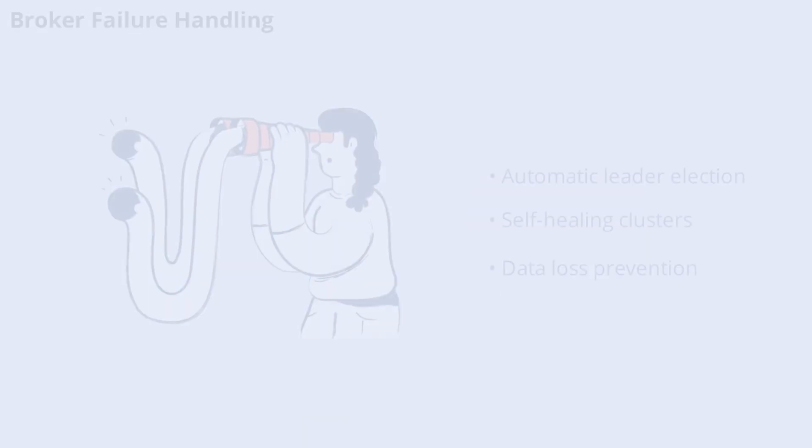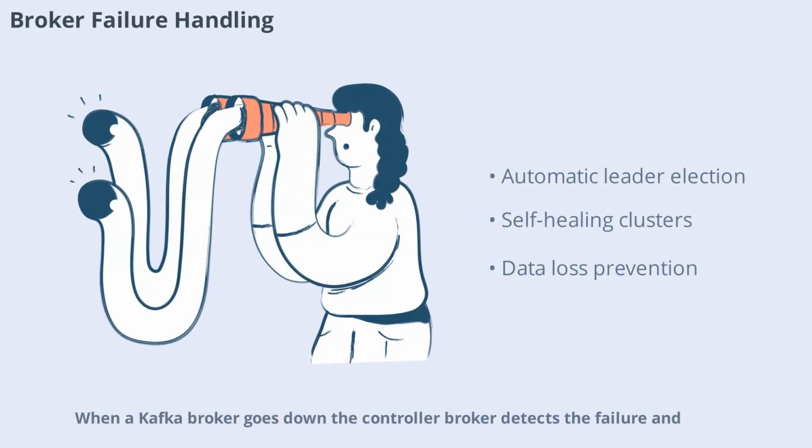When a Kafka broker goes down, the controller broker detects the failure and triggers a leader election for affected partitions. Producers and consumers automatically reconnect to the new leader, and the failed broker's partitions are reassigned. If the number of in-sync replicas drops below the minimum required, producers with acks equals all will receive an exception to prevent data loss. This self-healing design is key to Kafka's reliability.